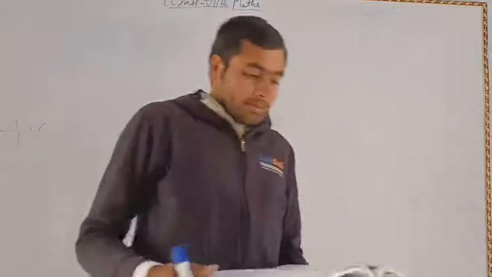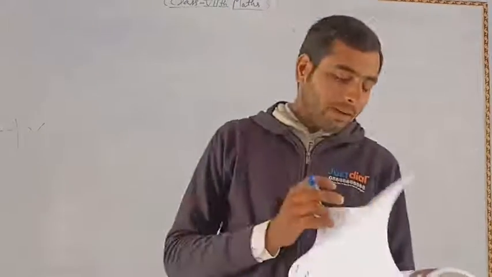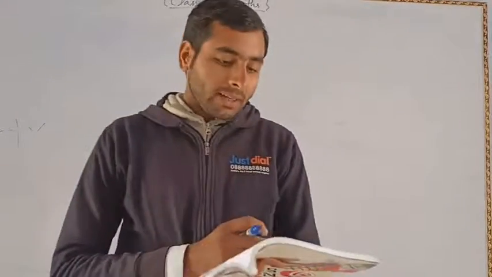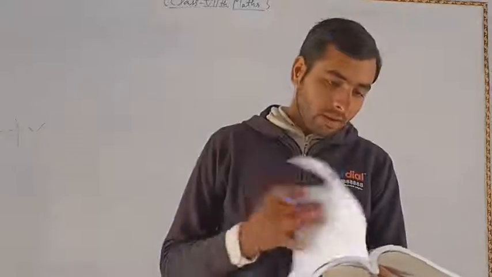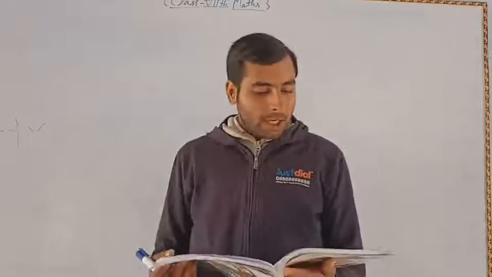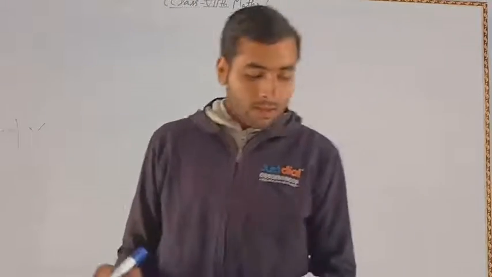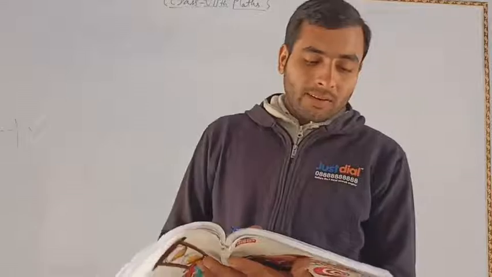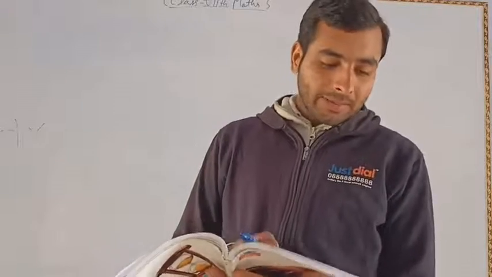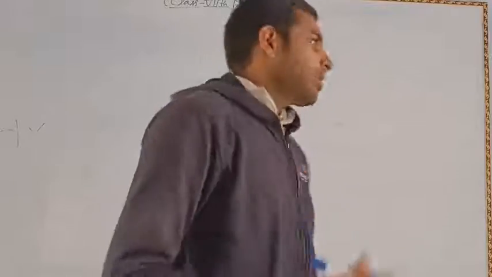Good morning, children. We will have to solve our exercise 11.1, problem number 3 today. Here you are given: state whether the following statements are true or false. First of all, you are given a statement: a triangle can have two right angles.